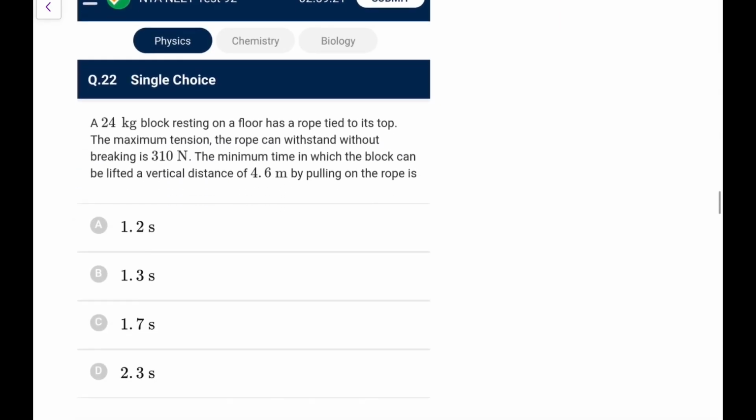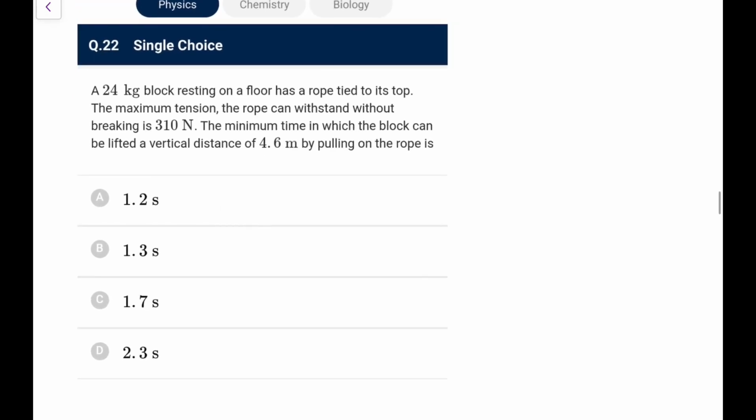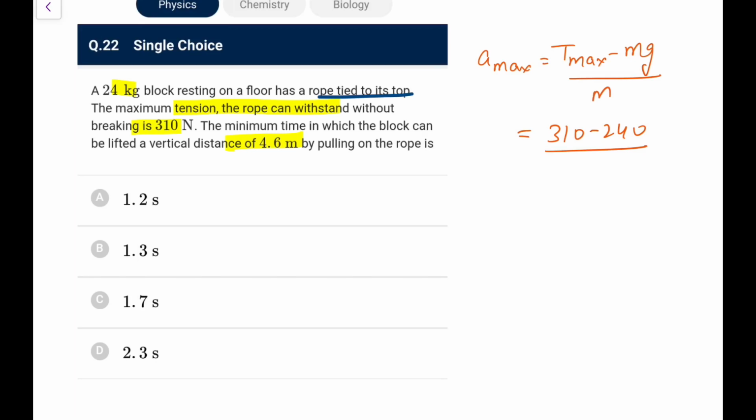Next, you have a 24 kg block resting on a floor, with a rope tied to its top. The maximum tension the rope can withstand without breaking is 310. The minimum time in which the block can be lifted a distance of 4.6 by pulling up the rope is. So first of all, the maximum acceleration would be T max minus mg by m, that would be 310 minus 240 by 24, or looking at the data, let's go by 9.8, that would be better.